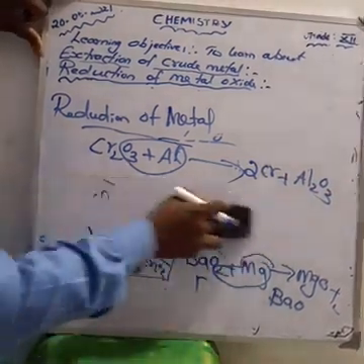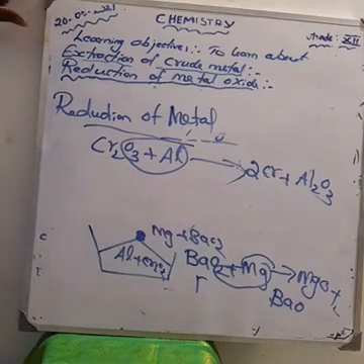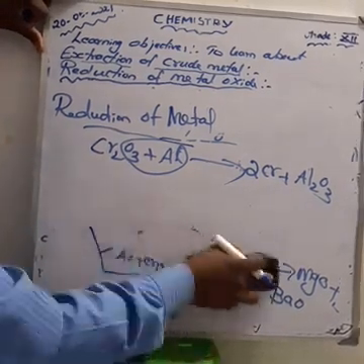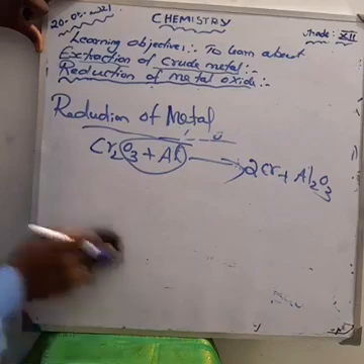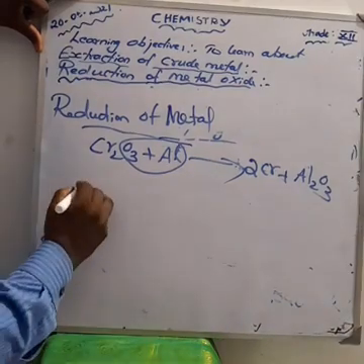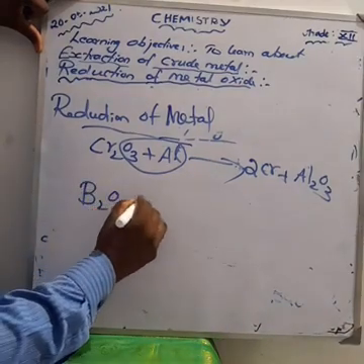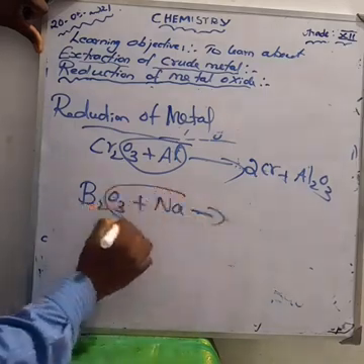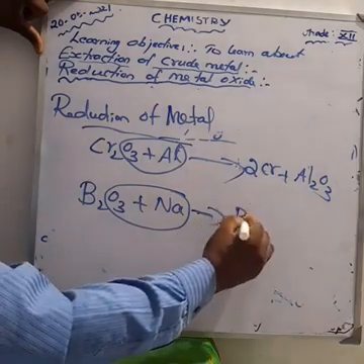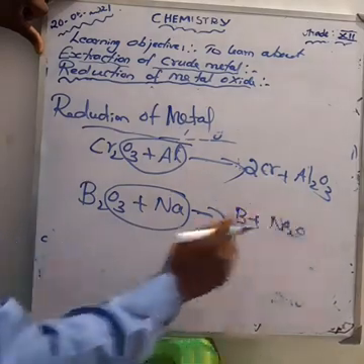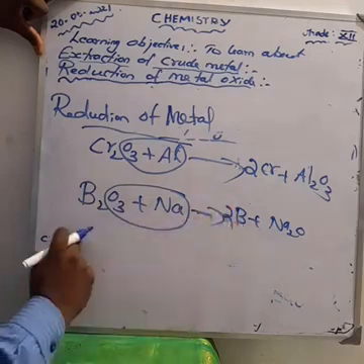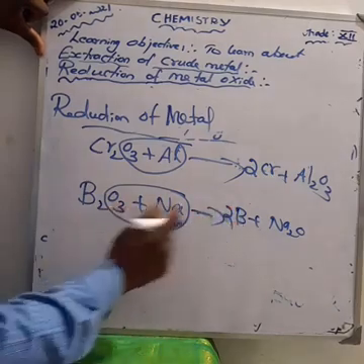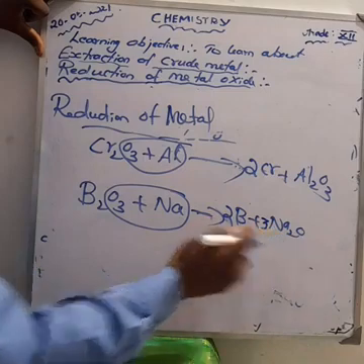Okay. Next we are taking some of the active metals. Which are the active metals? We are taking boron trioxide, B2O3. Boron trioxide reacts with sodium. The sodium combines with the oxygen to form sodium oxide, and also boron, B plus Na2O. So how can you balance the equation? How much boron is there? 2 boron, so make it 2 boron. Then sodium oxide. How much oxygen is there? 3 oxygen, so make it 3 here. 3 2s are 6 sodium.